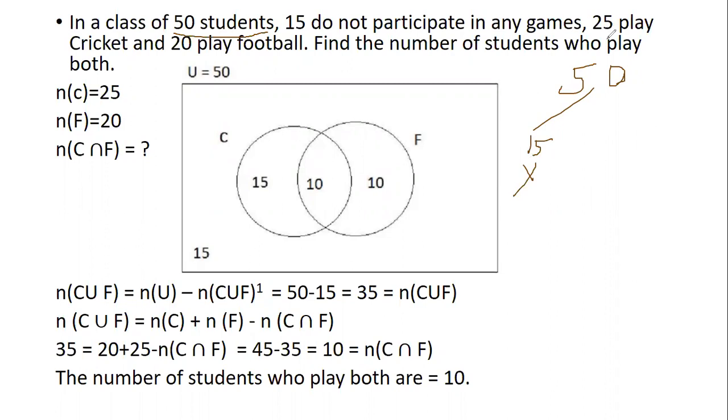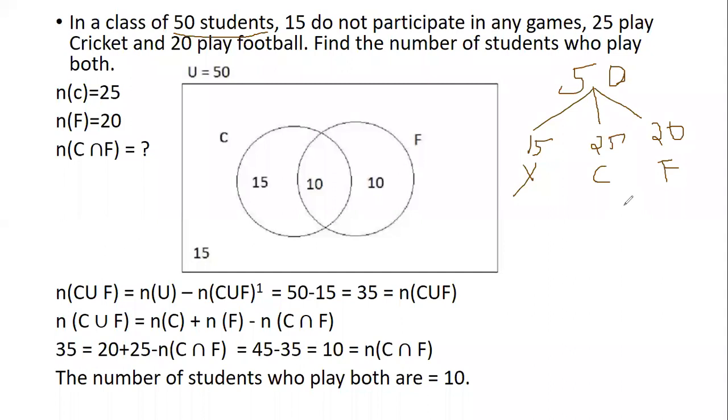Then 25 play cricket. Again, out of 50, 25 play cricket. And 20 play football. Find the number of students who play both cricket and football.